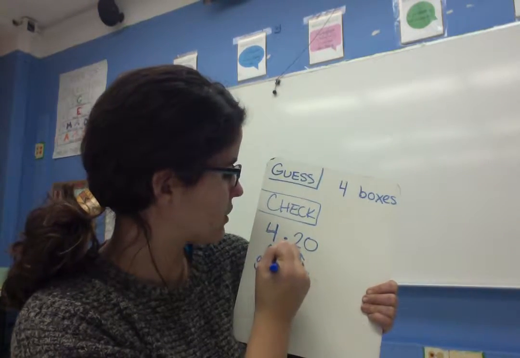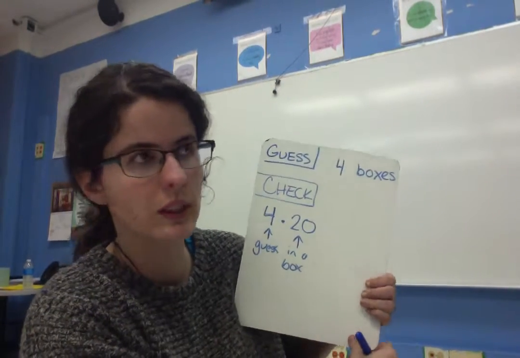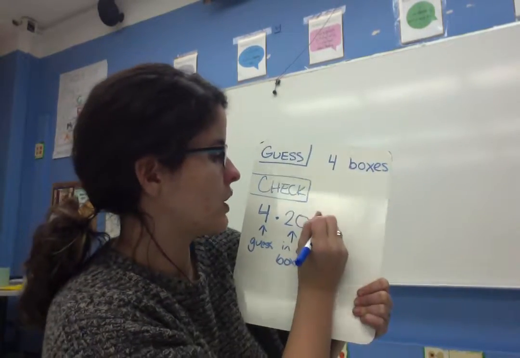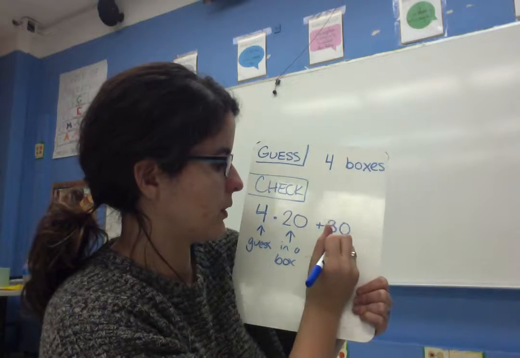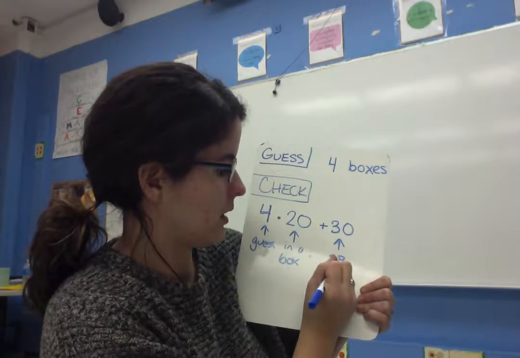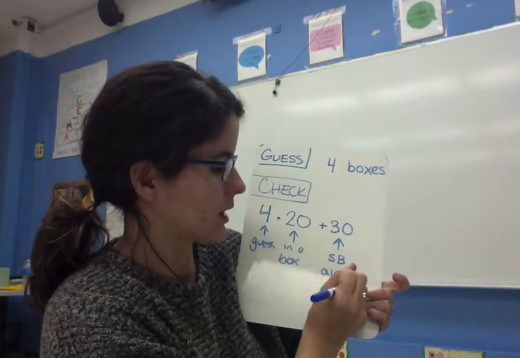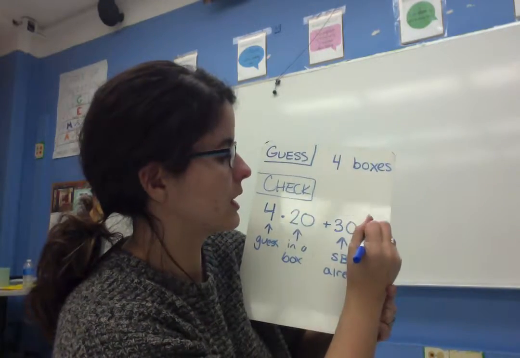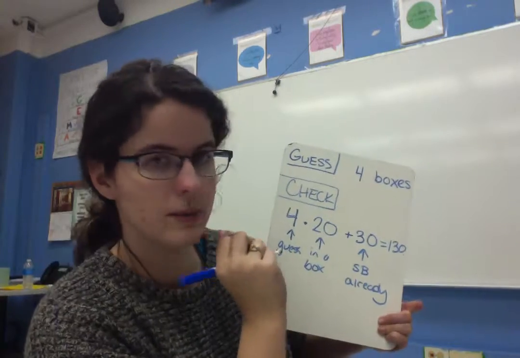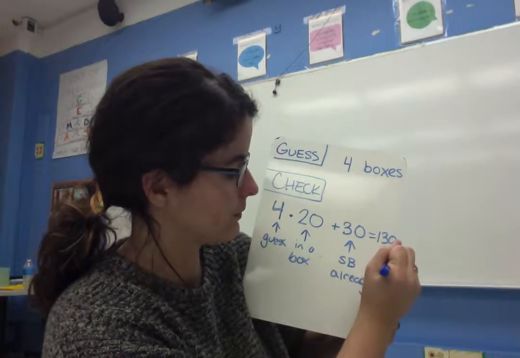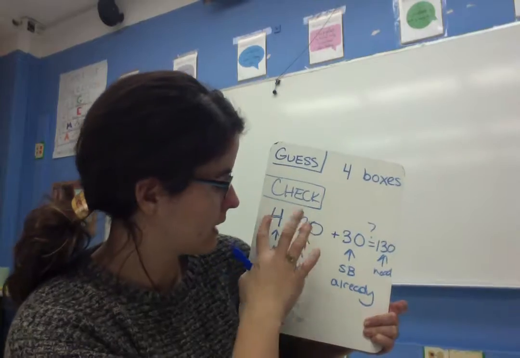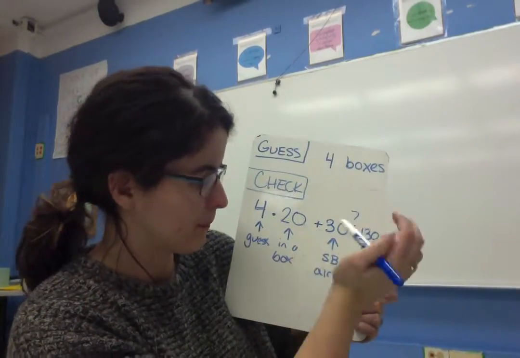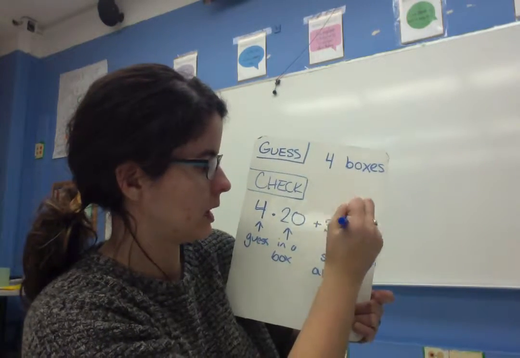And I'm annotating this with arrows. I suggest you do as well. It's really good for communicating and making it clear what it is that you've done. Then she also has 30 strawberries, and a lot of people forgot about this. But she already has those kind of in her pocket or in her stomach or somewhere. And altogether, she's going to need to have 130 strawberries. That's the need or the want. Does that work? 80 plus 30 is 110, so not quite. But that's fine. Not equal.